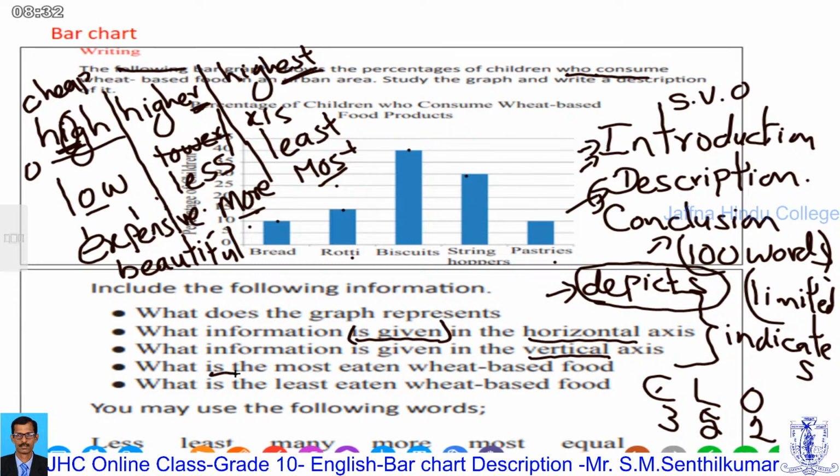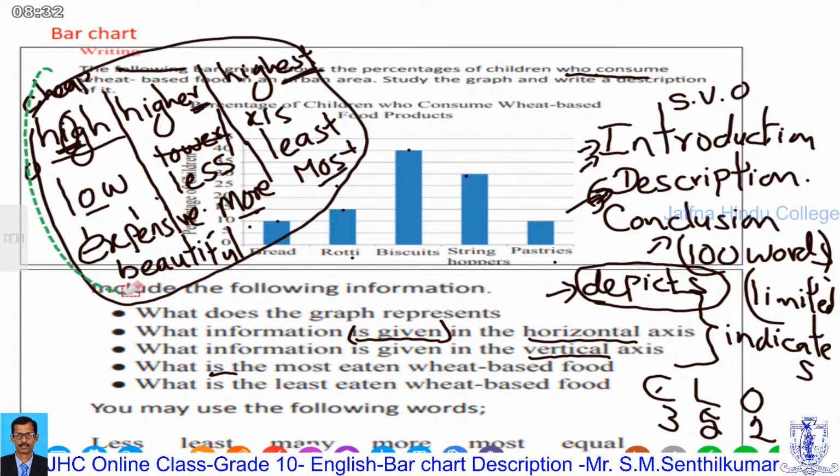If it is written like this, most of the students ate biscuits. This is based on your question. You can write it both ways. According to the question only, you have to decide: if they give past, you can use past. Is it okay, clear? Only very prominent adjectives, right?